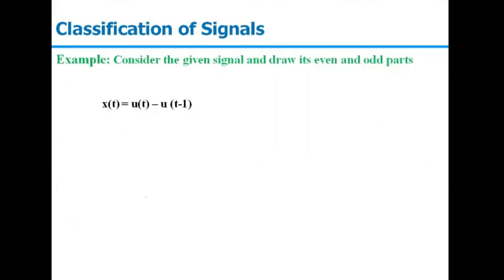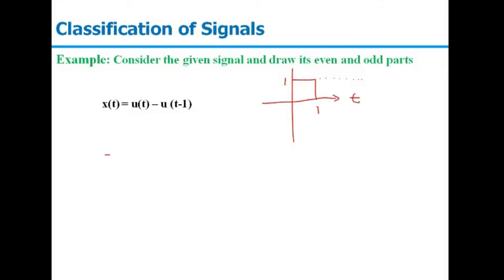Talking about an example, consider the given signal and we need to draw its equivalent even and odd parts. The given signal is x(t) equal to u(t) minus u(t-1). If I plot this signal u(t) minus u(t-1), it will be something like this. This is my x(t), because u(t) will be 1 for all t greater than 0, so it will be 1 for the whole range, and then we subtract the remaining part, that is u(t-1). So we have a time-shifted signal that we subtract from u(t), and we get this signal as x(t).